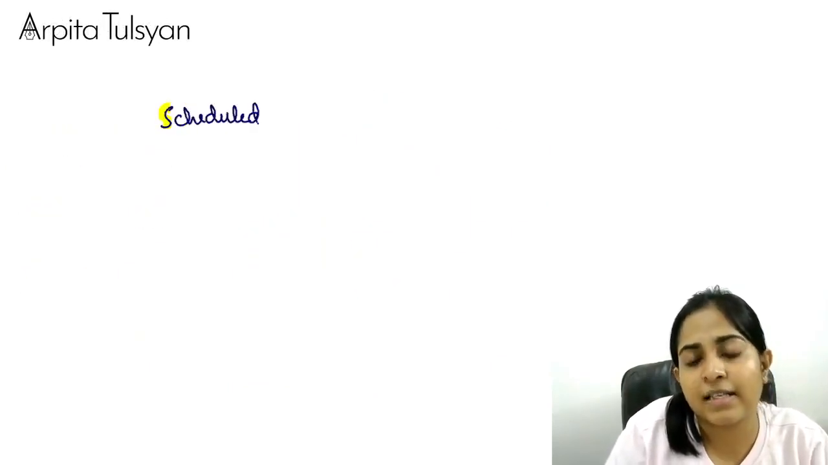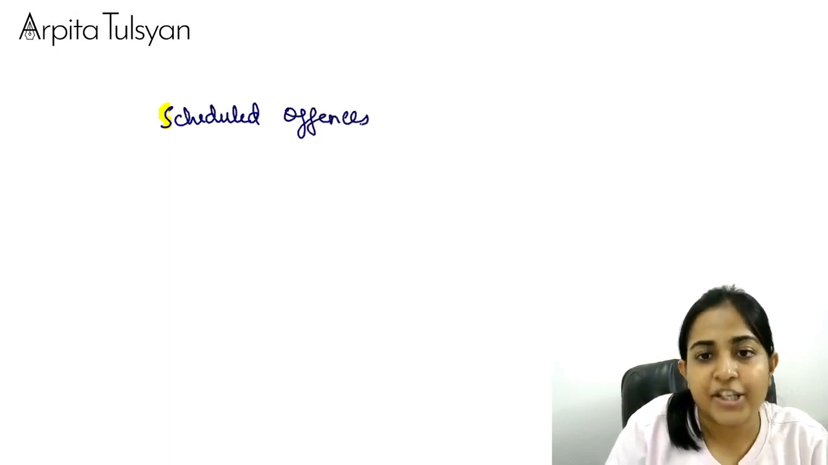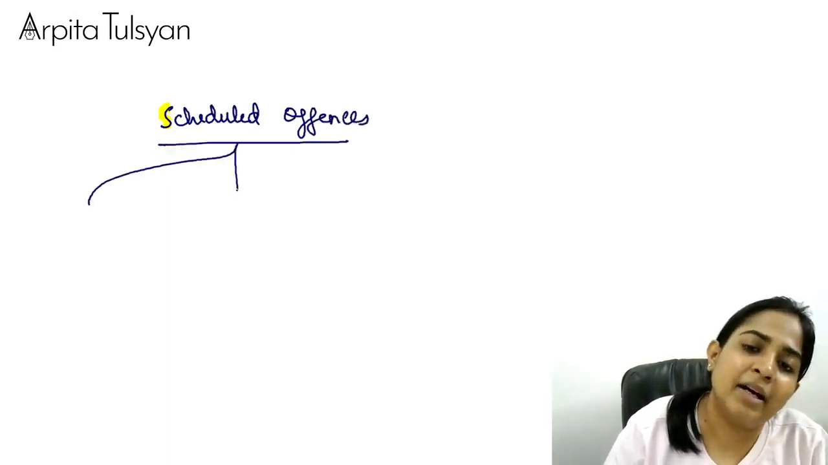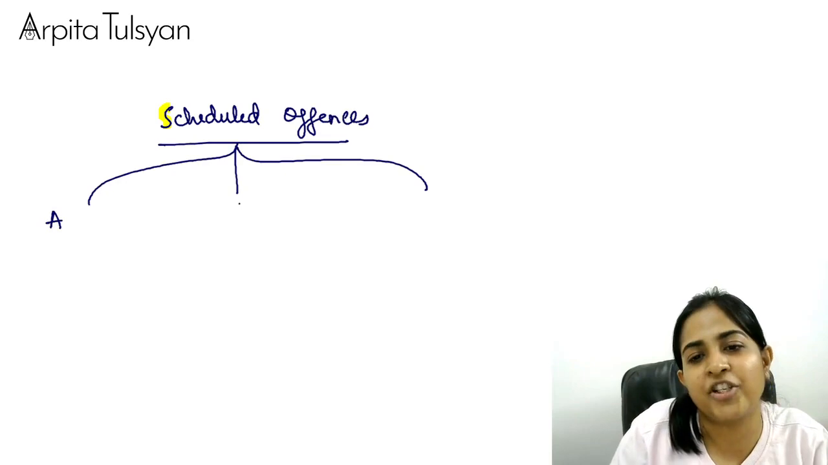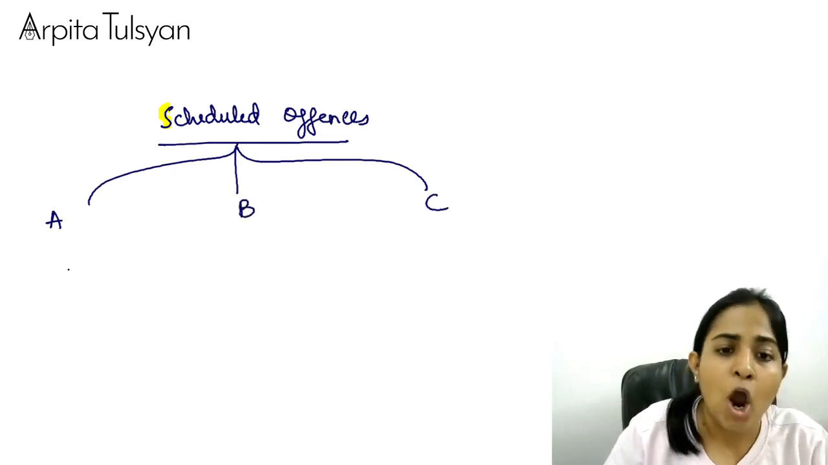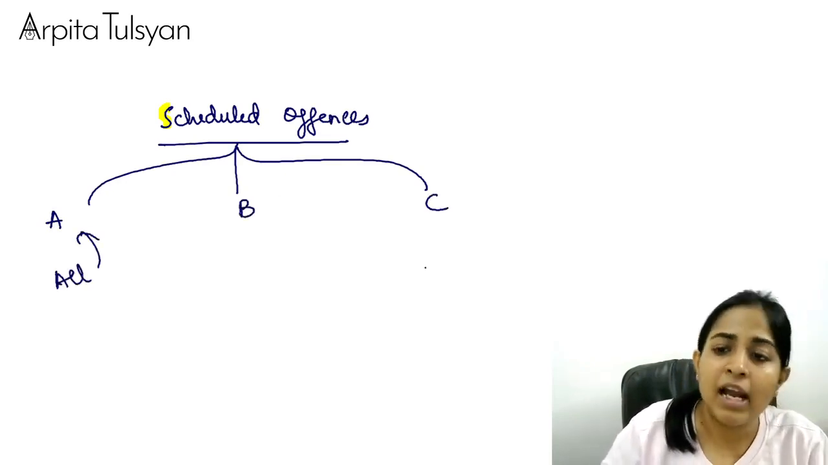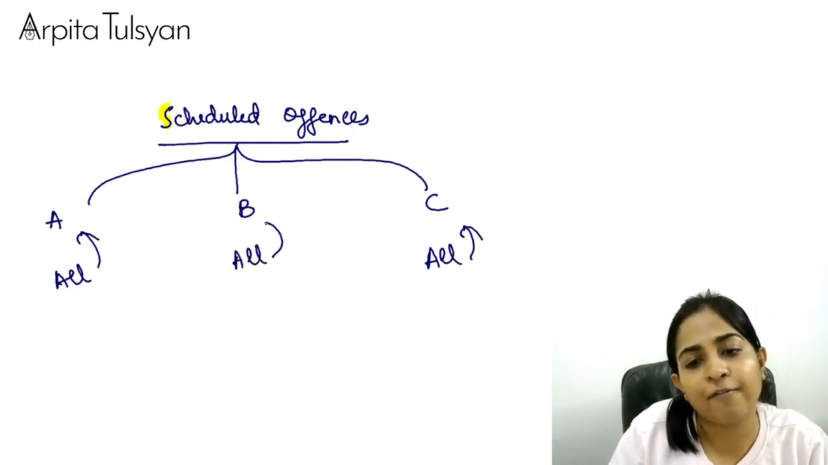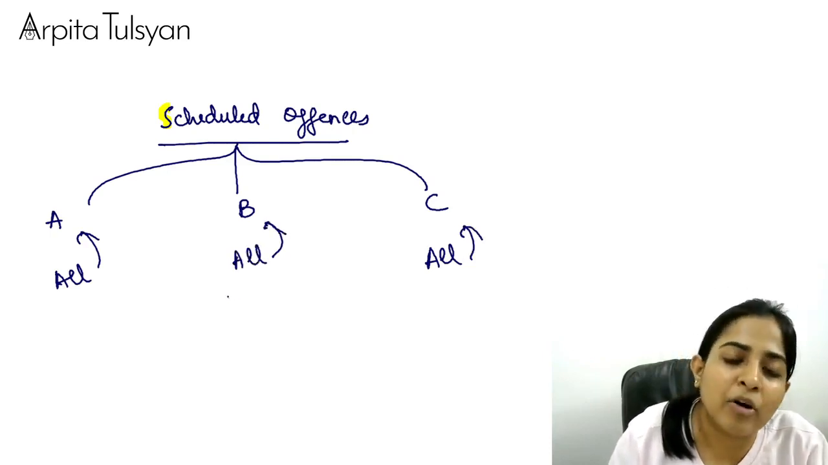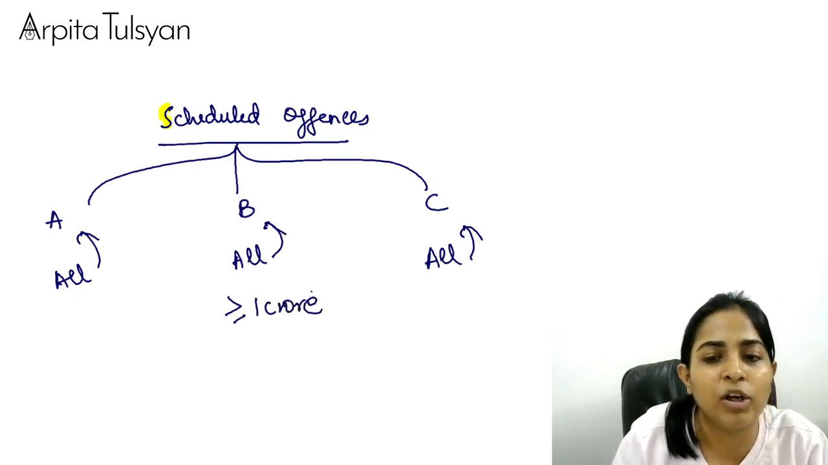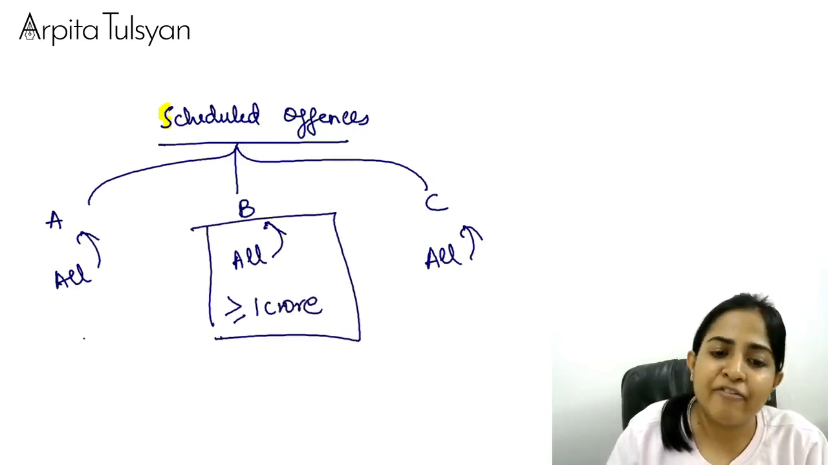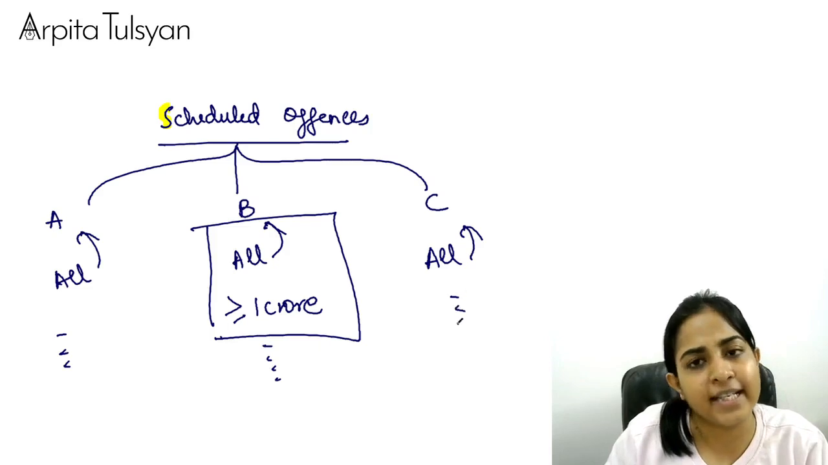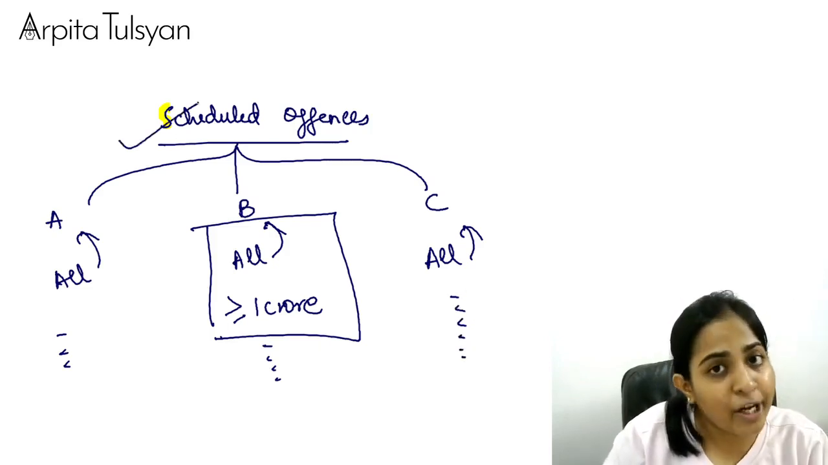Okay, so scheduled offenses, I'll just write it here. Scheduled offenses are nothing but offenses mentioned in Part A, Part B and Part C: all offenses of Part A, all offenses of Part C, and all offenses of Part B, but only if the amount involved in the offense is more than or equal to 1 crore.